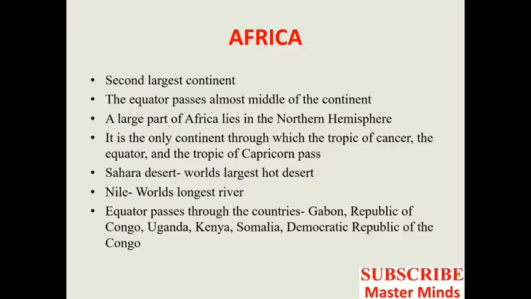Okay. Then the Sahara Desert, the world's largest hot desert, is present in Africa. Then the world's longest river, that is the Nile River, is also present in Africa. Then some of the countries through which the equator passes are Gabon, Republic of Congo, Uganda, Kenya, Somalia, and Democratic Republic of the Congo. These are the African countries through which the equator passes.